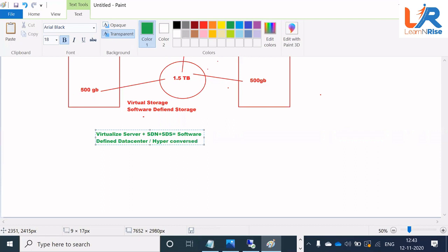Converged means sync. So what is the software defined data center? A data center which uses everything as virtualization. Their network is virtualized, their storage is virtualized, their server is virtualized. So every part of the data center is virtualized.